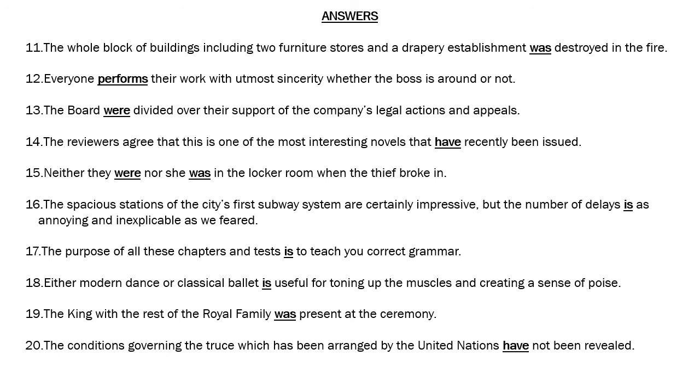Again, either or construction, like neither nor, we have seen so many examples. Either modern dance, singular, or classical ballet, again singular. So this is a case of both singular. So obviously one verb is enough, which applies to either modern dance is or classical ballet is. Repeating both is sounds so silly. So one is good enough. Is matches with both the singular subjects. So is the singular verb. Is useful for toning up the muscles and creating a sense of poise.